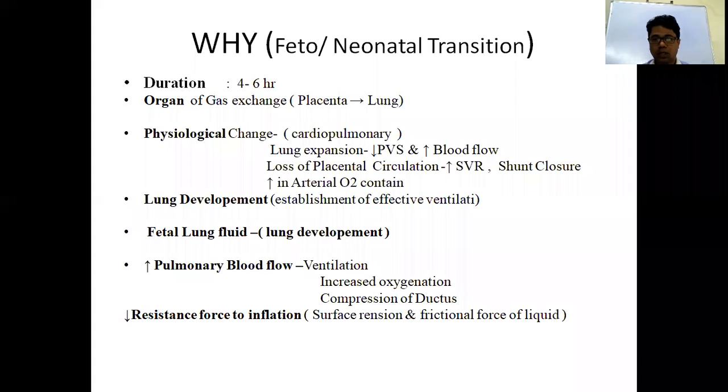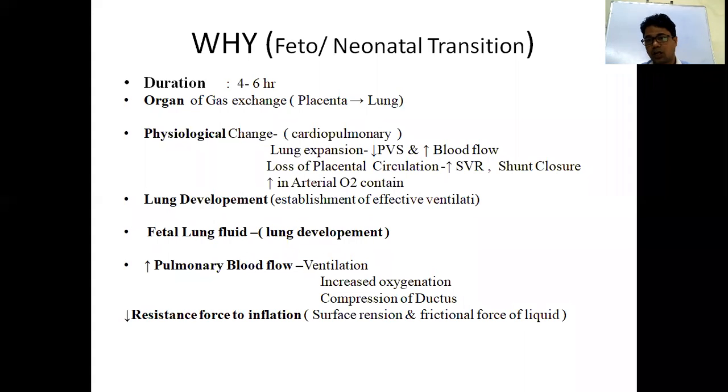Usually deoxygenated blood is coming from the right ventricle through the ductus arteriosus, going to your systemic circulation. So when there is a decrease in pulmonary vascular resistance, this shunt closes. Then the baby enters into the series circulation. So what are the physiological changes?